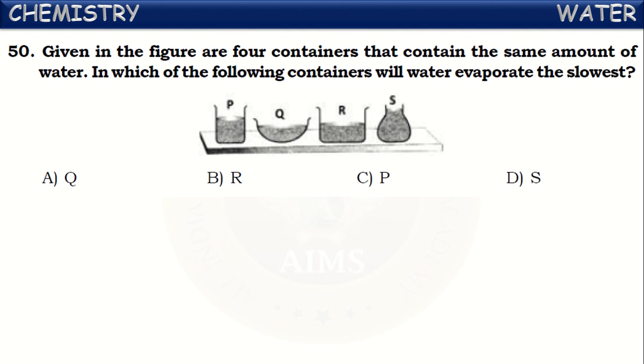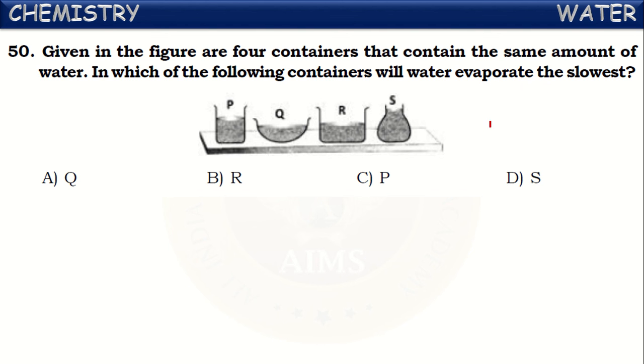Given in the figure are four containers that contain the same amount of water. See here, there are four containers P, Q, R, and S in different shapes. They contain equal volumes of water. Now, in which of the following containers will water evaporate the slowest?